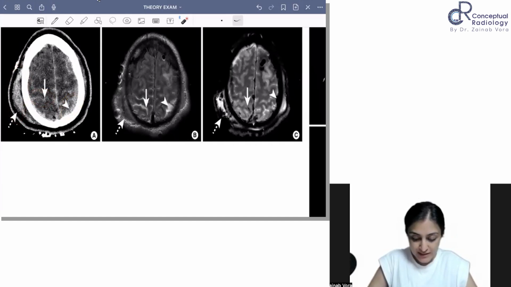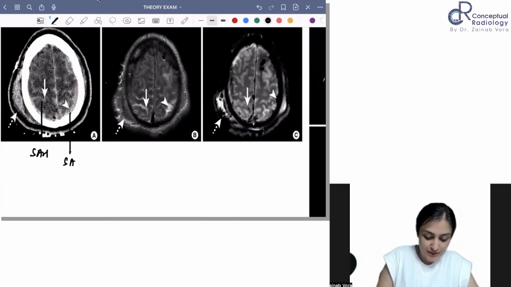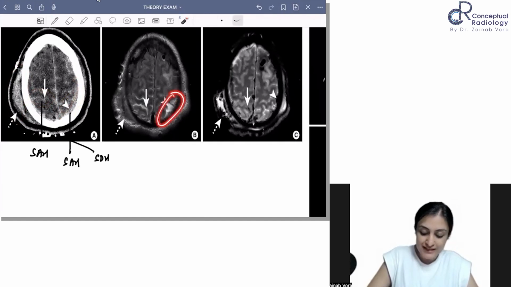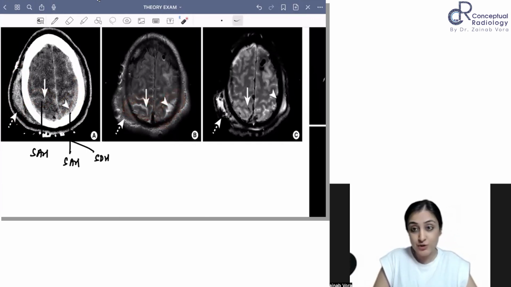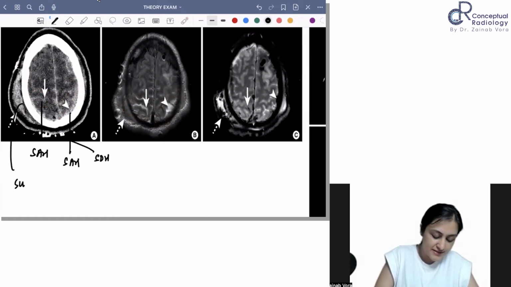In addition, there is a subdural hematoma which seems to be there. So there is a right-sided SAH, a left-sided SAH, as well as some component of SDH, which is very hyperintense on FLAIR. And you can see there is a subgaleal hematoma.